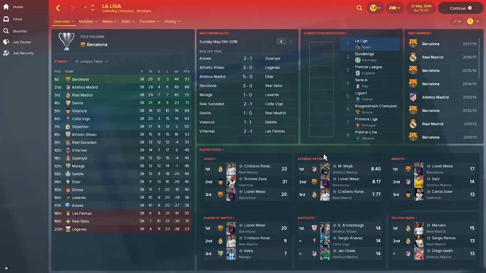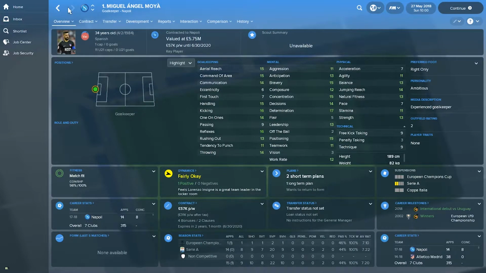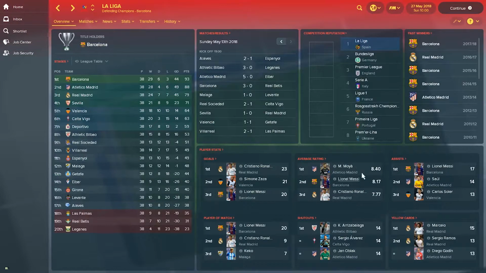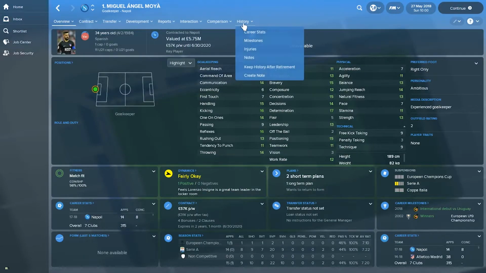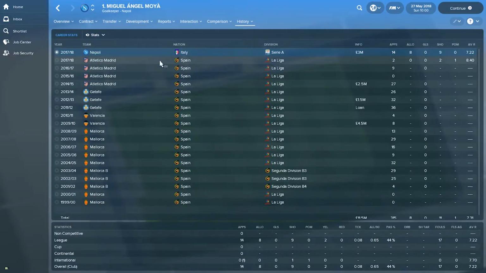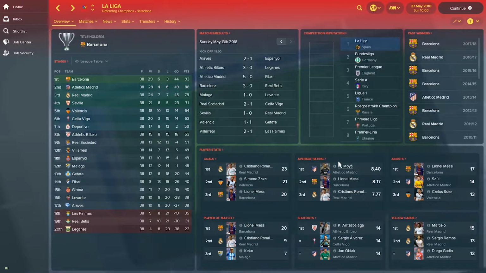The average rating award goes to Miguel Moya from Napoli, who has now moved to Napoli. If I'm not mistaken, yes, he was a player of Atletico Madrid. So this was probably just a few games, so only 2 games. I'm not sure why the game actually allowed that to happen, but anyway, Miguel Moya has been the top performer